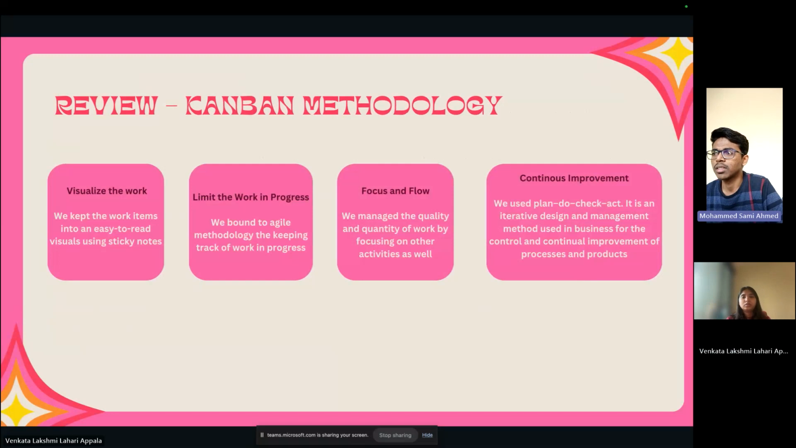Coming to the last, that is continuous improvement. We used to plan the coding, and we reran it as many times as needed until we reached the final result we were aiming for. So we used to rerun the code and add as many features as possible to it. So we used the Kanban methodology.